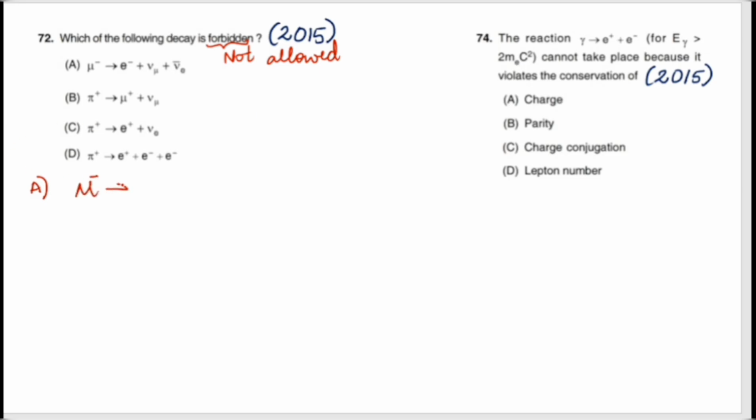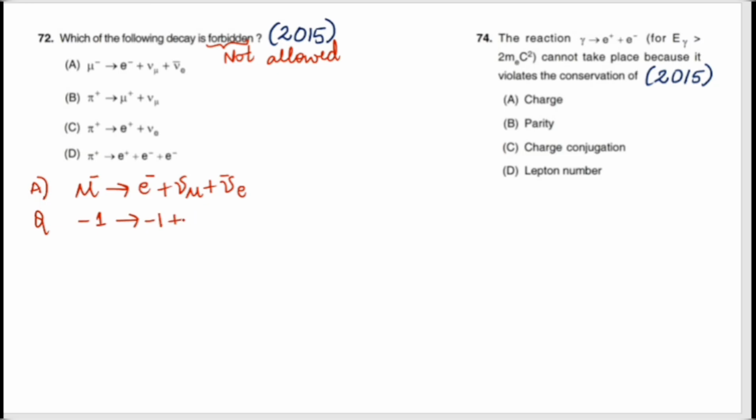Let us take the first option, that is muon negative gives rise to electron plus antineutrino of an electron plus neutrino of a muon. So let us see whether the charge is conserved or not. Yes, it is minus 1, gives rise to minus 1.